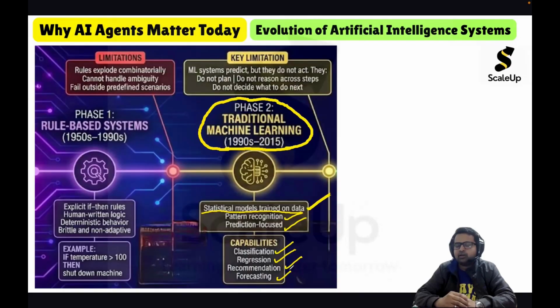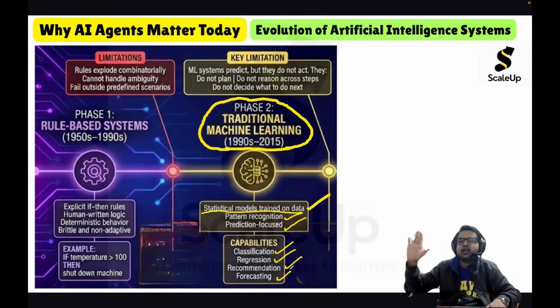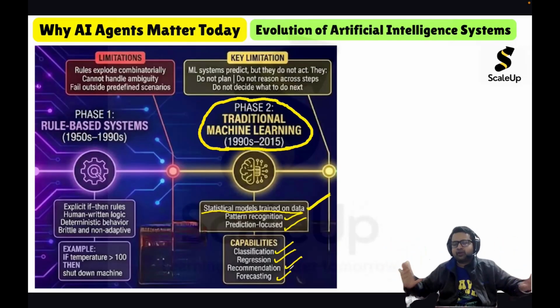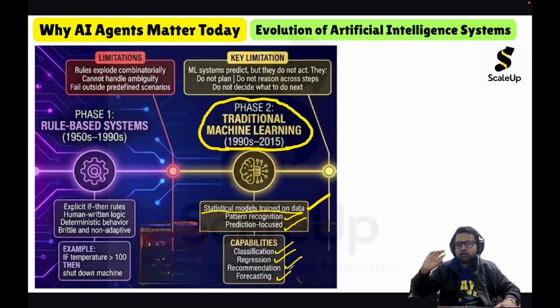But in machine learning, the good thing is that we don't have to tell how to solve a problem. We just tell machine learning algorithms that, okay, see, this is the input and this is the output which I want. So for this input, this will be the output. For this input, this will be the output. And we give millions of training data, wherein we give input-output mapping. And the algorithm will on its own recognize the pattern that, okay, if this is the input, this has to be the output. It will learn the pattern on its own. We never tell it the way to learn the pattern.